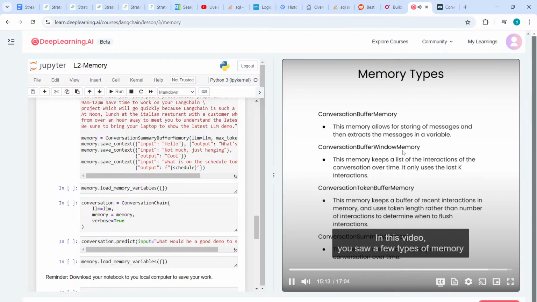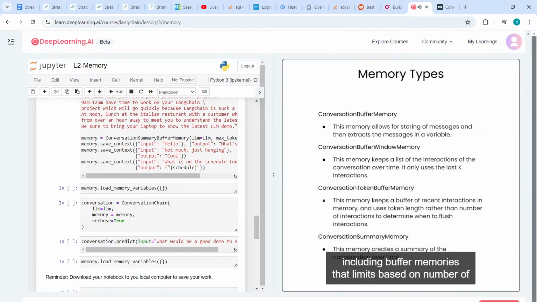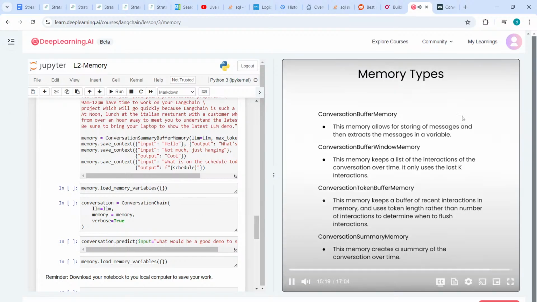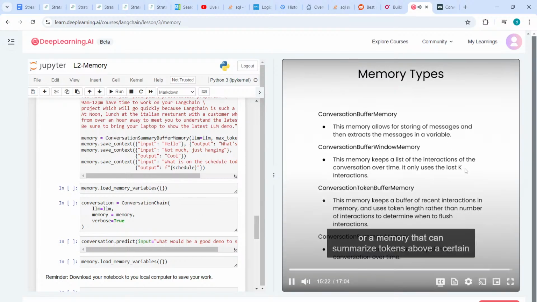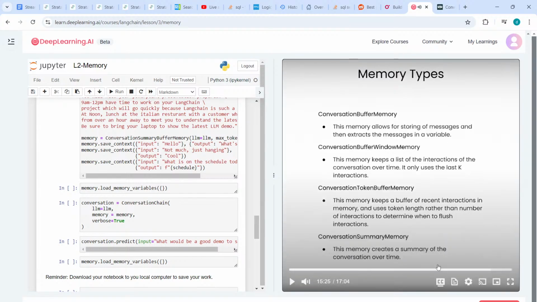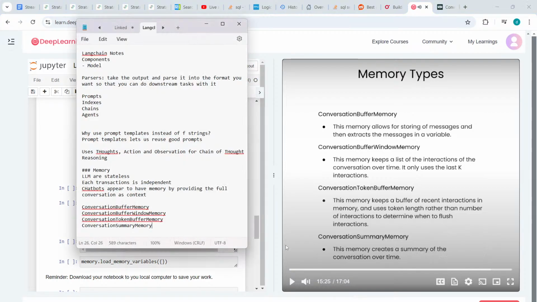In this video, you saw a few types of memory, including buffer memories that limit based on the number of conversation exchanges or tokens, or a memory that can summarize tokens above a certain limit. This is very interesting.